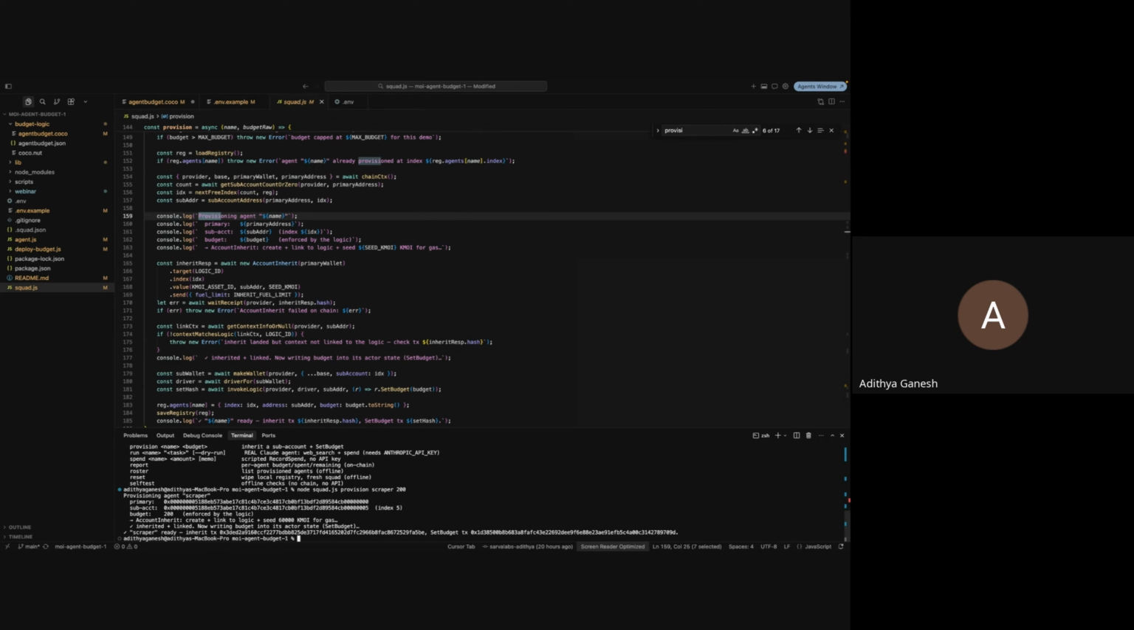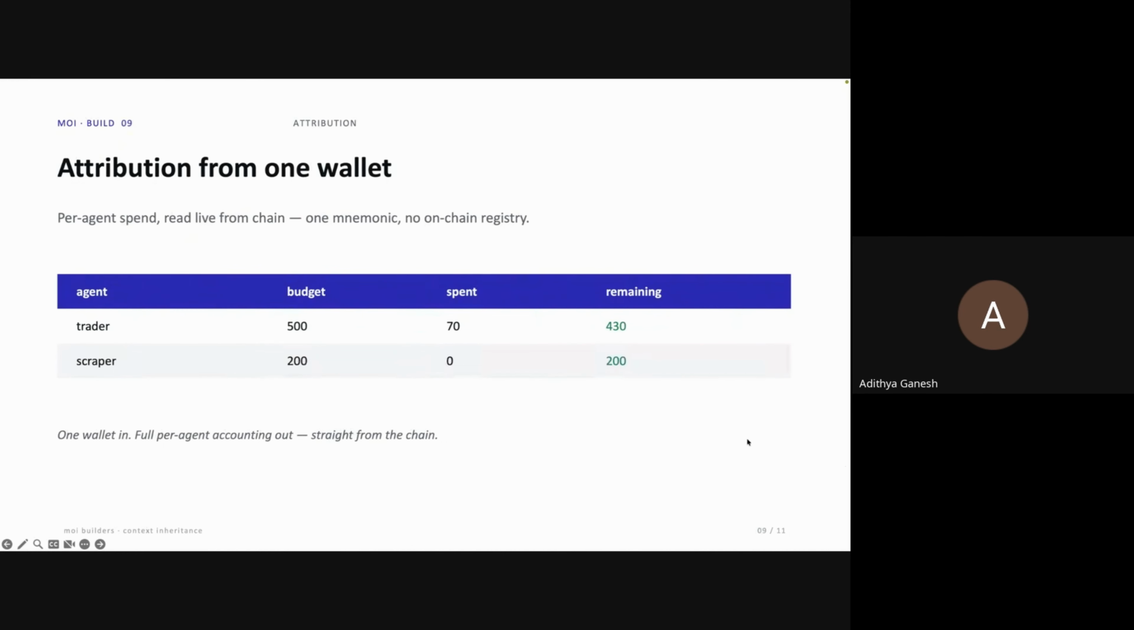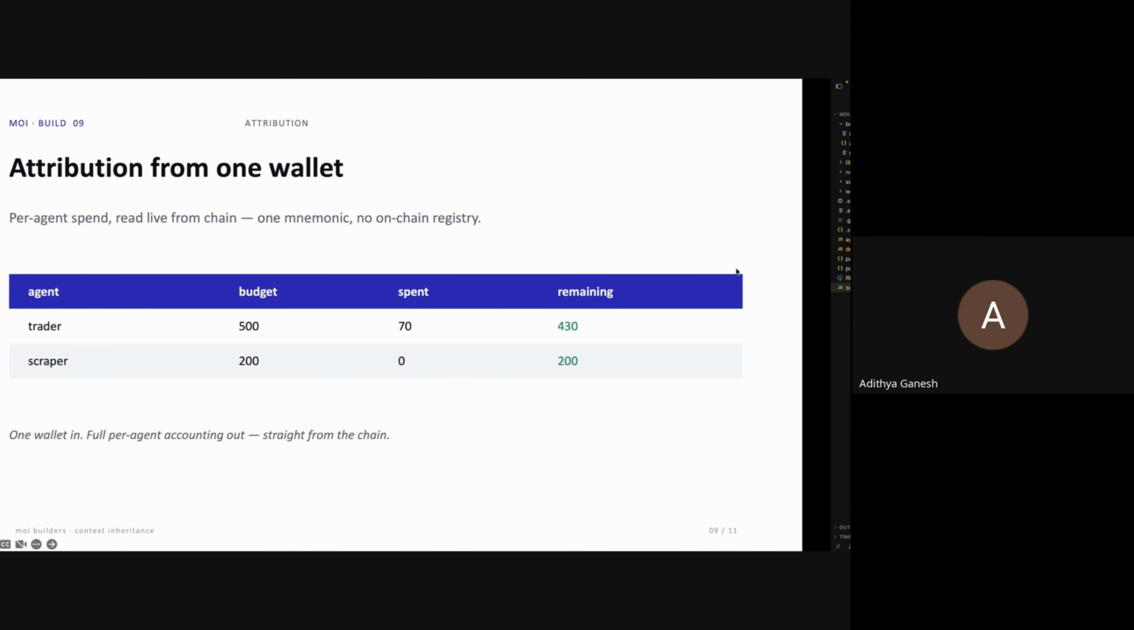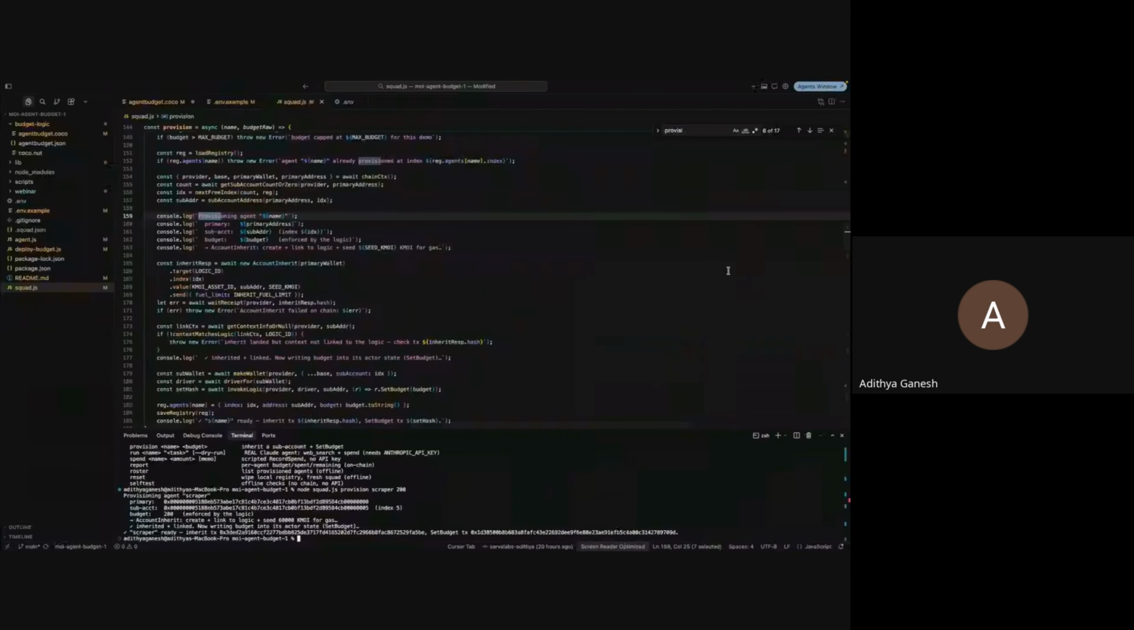Yep. So now I have two agents in parallel. One agent, trader, that has spent 40 of its budget, and the second agent, scraper, that has a budget of 200. So let's go back to the very first question that we brought up today: which agent essentially spent what? What I'm going to show you is, in one simple command, how you can pick that up. So node squad.js report.